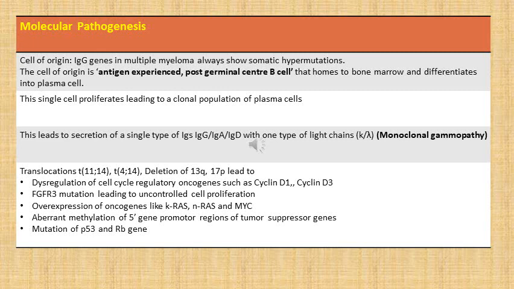So these plasma cells will secrete a single type of immunoglobulin, which can be either IgG, IgA, IgD, and only one type of light chain will be there, which can be either kappa or lambda.